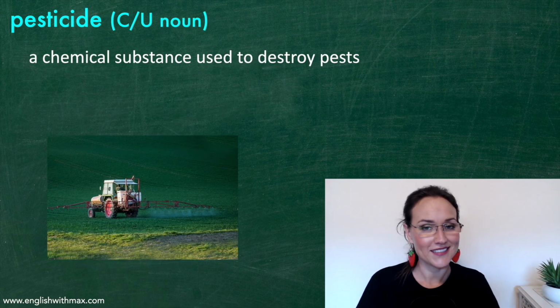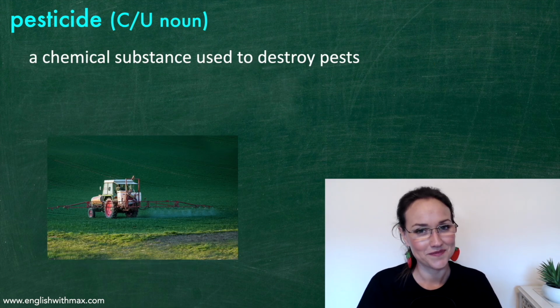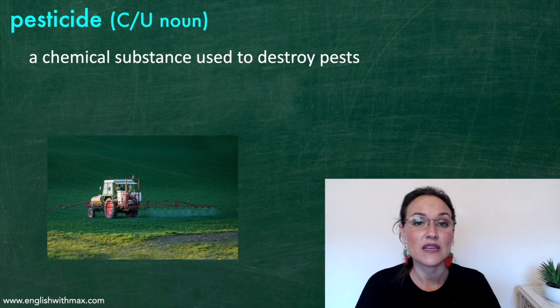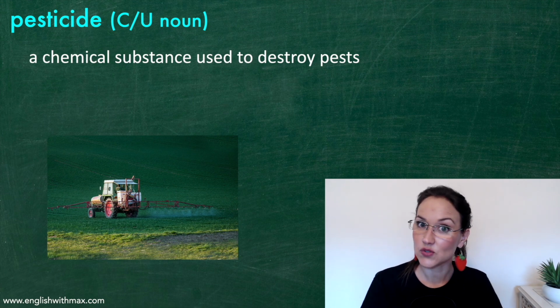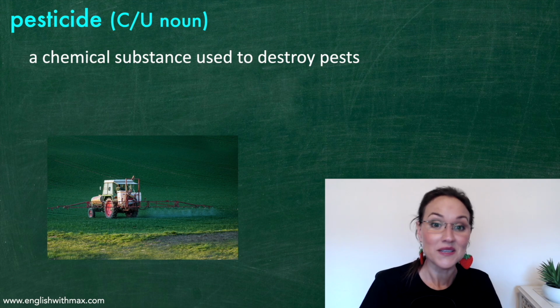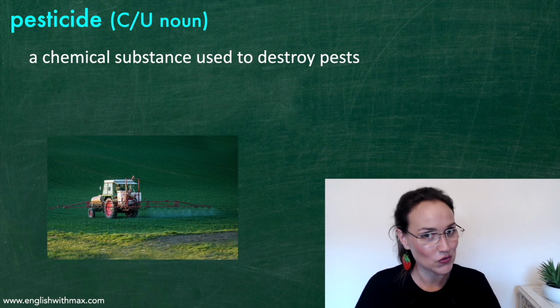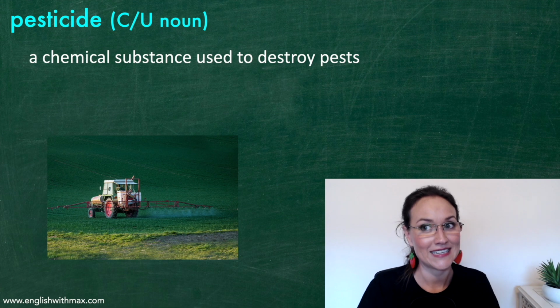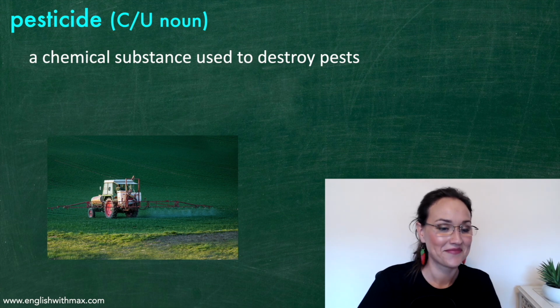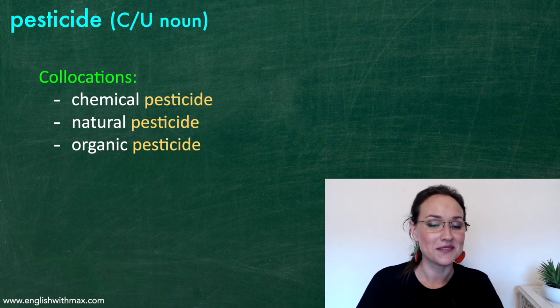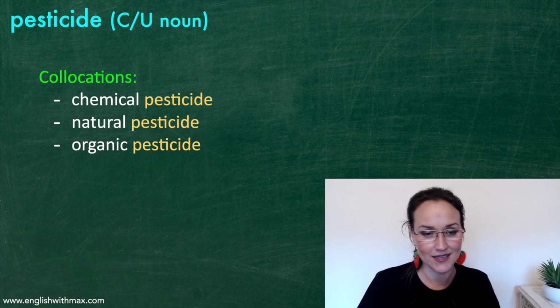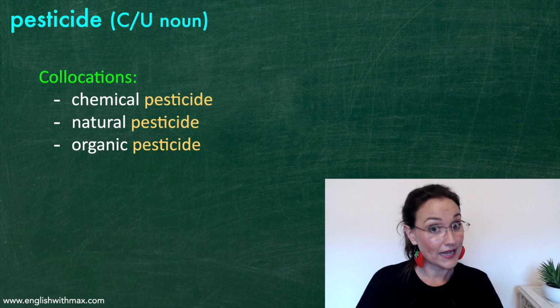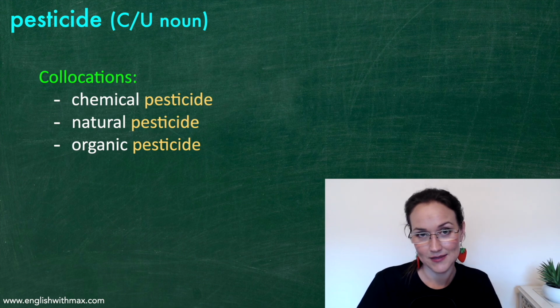And the next word is pesticide. Pesticide can be a countable or uncountable noun. It means a chemical substance used to destroy pests. The insects and small animals, not the children. Okay, some collocations. Chemical pesticide, natural pesticide, organic pesticide.